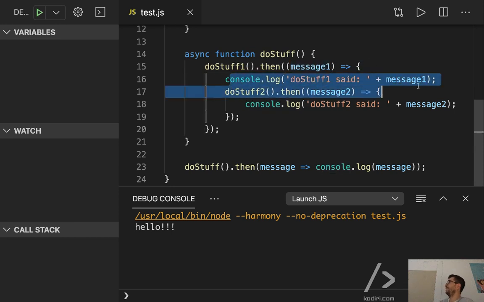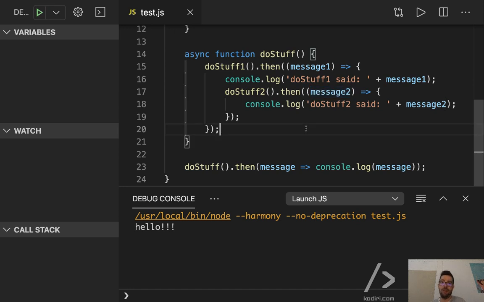Display that message. At that time, now please call the second function. You see, we are keeping the order. We will only start calling do stuff 2 after function 1 is over. So once function 1 is over, then call function 2, and then it doesn't matter if it takes 1 millisecond or 1 hour. Once function 2 is over, then display the message associated to function 2.